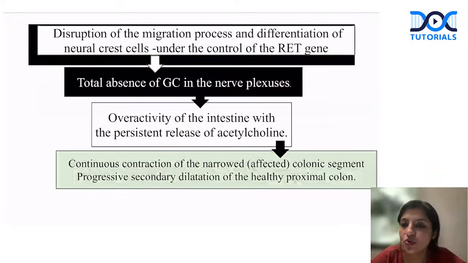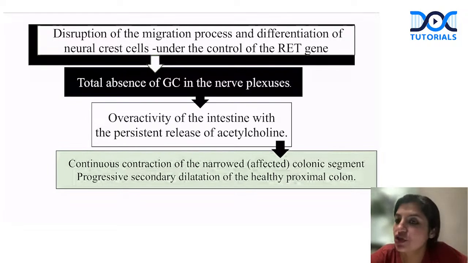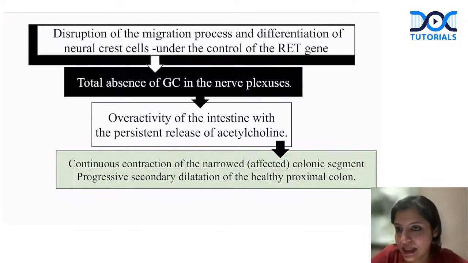So what is the pathophysiology of Hirschsprung's? Please remember there is a mutation. RET is the gene which basically controls the migration and differentiation of neural crest cells. Whenever there is a mutation in the RET gene, obviously the differentiation and the migration of neural crest cells will be affected. This leads to absence of ganglion cells in the nerve plexus. When there are no ganglion cells, what will happen?